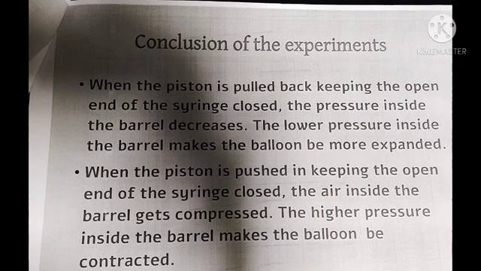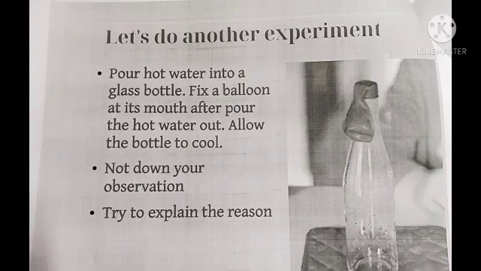Then when the piston is pushed in, keeping the open end of the syringe closed, the air inside the barrel gets compressed. The pressure increases. The higher pressure inside the barrel makes the balloon contract. Opposite of expansion is contraction. Then the balloon contracted due to the high pressure inside the syringe, and the balloon expanded due to the low pressure inside the syringe. Then let's do another activity.